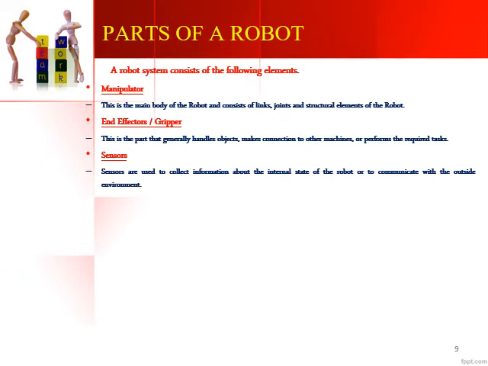The third main part of a robot is the sensor. Sensors are used to collect information about the internal state of the robot, or to communicate with the outside environment. So this comes under the sensing part.